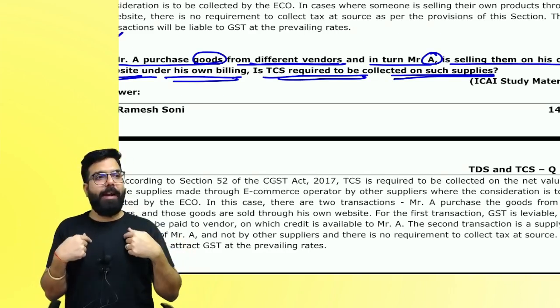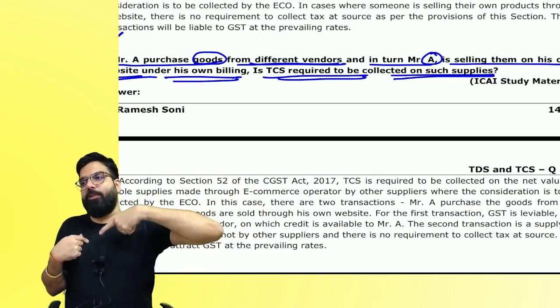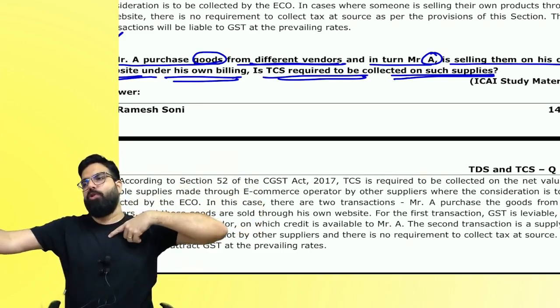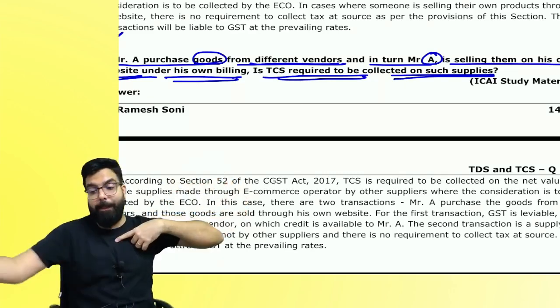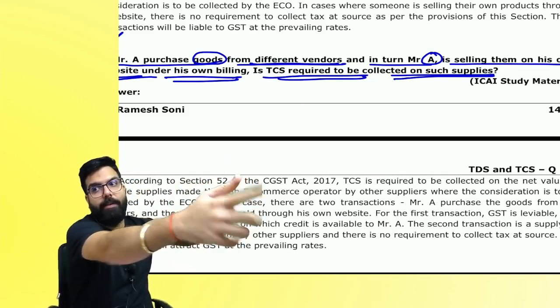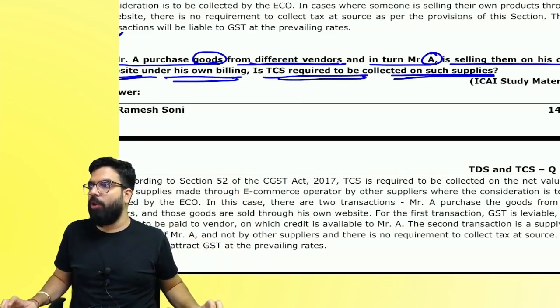I have my own website. Chirag told me he wants to sell through my website. He sells through my website, I give the goods. Sold. Payment went directly to Chirag. Will I deduct TCS? Payment came to me and then I give. Are we clear, everyone? Can I go ahead? Is my point clear to all?